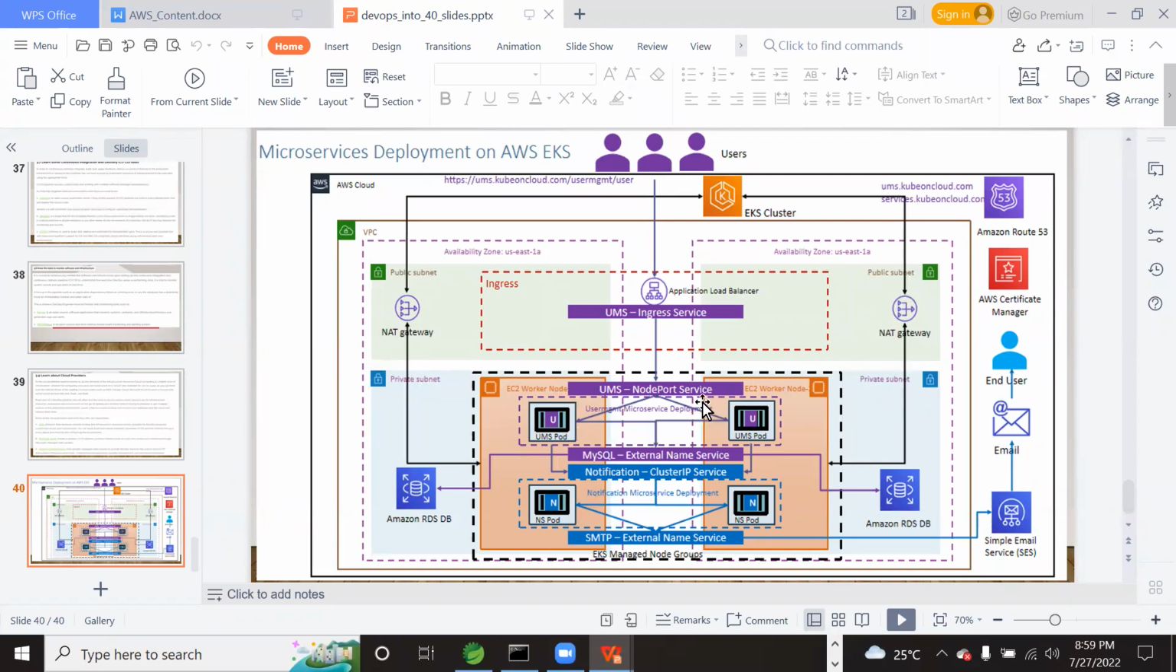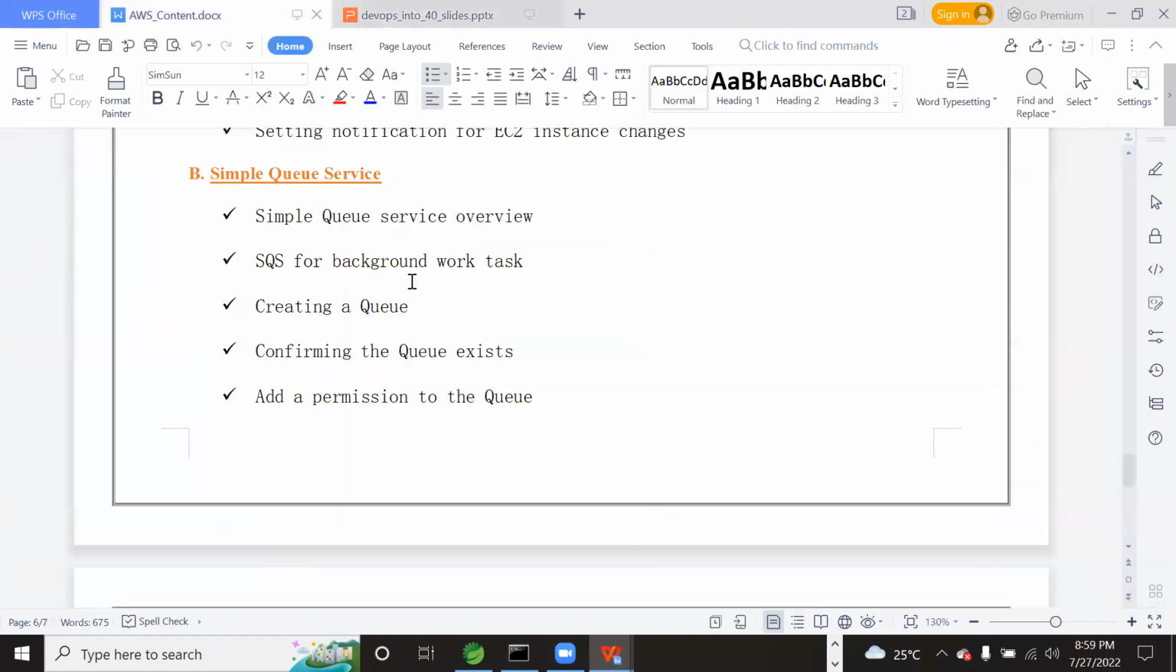I repeat one more time. When a user is created, the user management service will trigger an event to the notification service, saying, hey, notification service, a new user is added in our system, send him a welcome email. Like that, it will trigger an event. That event will be pushed to the queue, and from the queue, the notification service will get the event. How we can configure the queues and all, we will see.